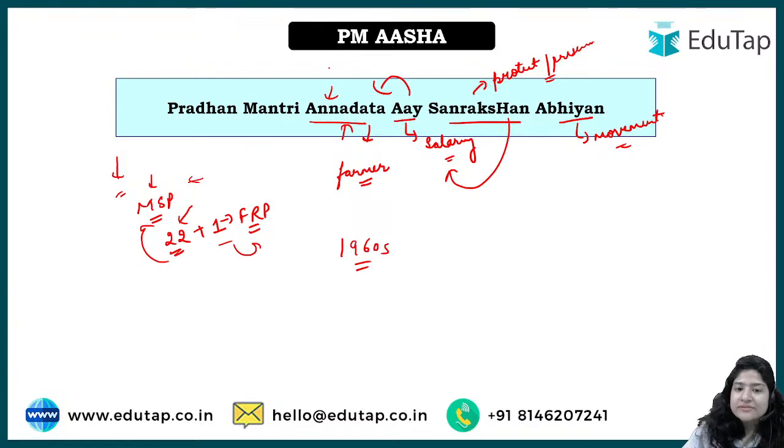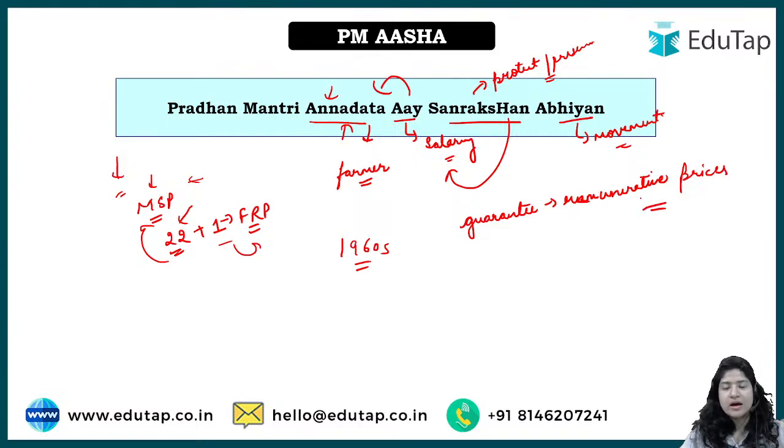right? So that is why this scheme was introduced to guarantee the MSP that was provided, or guarantee the remunerative price that was decided by the government, that the farmers deserve. And why all this? To double the farmers' income, right? So the aim was till 2022, but we still do not have any reports that give us data on how much of the target has been achieved.